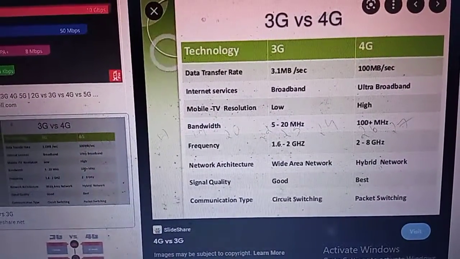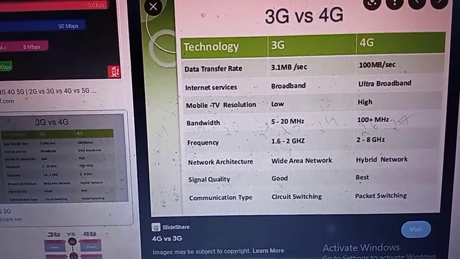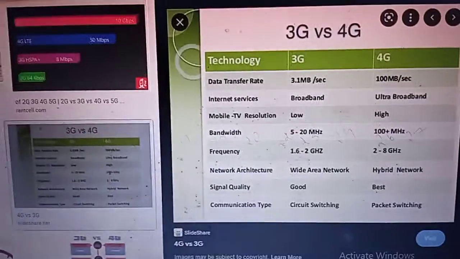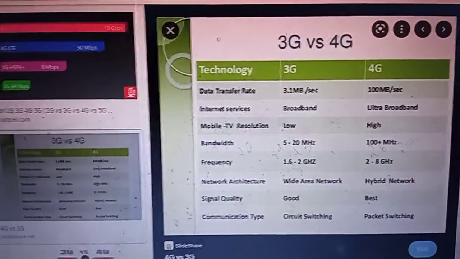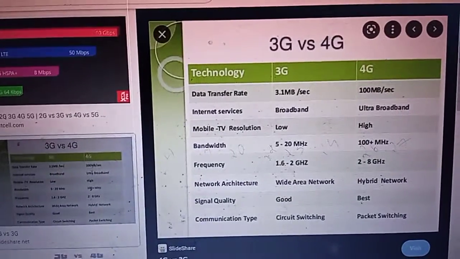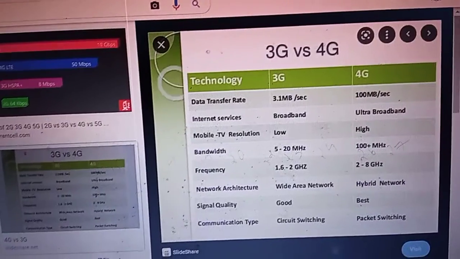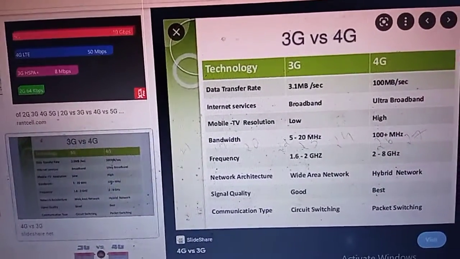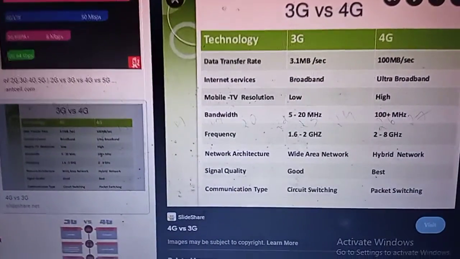So 4G offers more speed. Then internet service: broadband and ultra broadband. 3G uses broadband service. Broadband means, 10 or 15 years before, there was no broadband connection. When broadband connection came, that is when our internet speed increased.